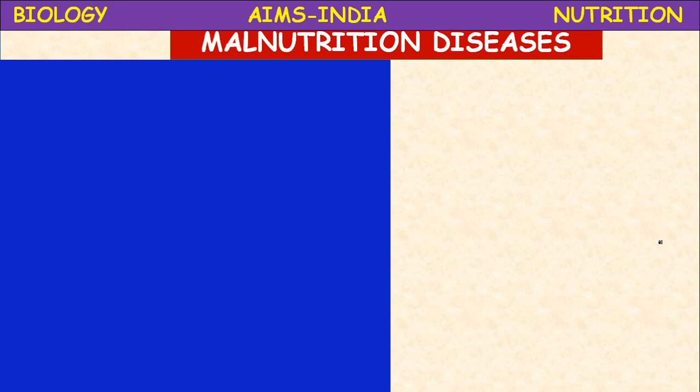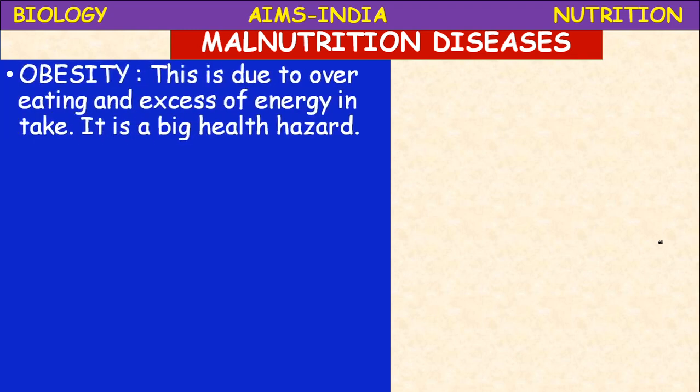Actually, these are malnutrition diseases, they are disorders. Obesity. Obesity is a self-acquired problem. This is due to overeating and excess energy intake.